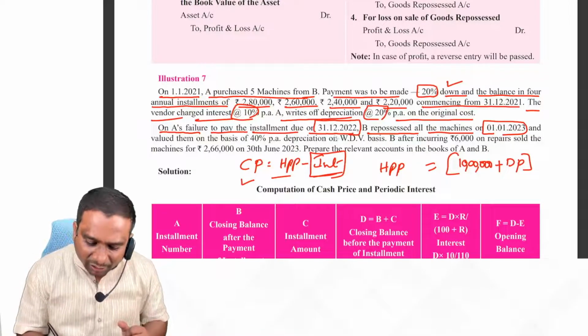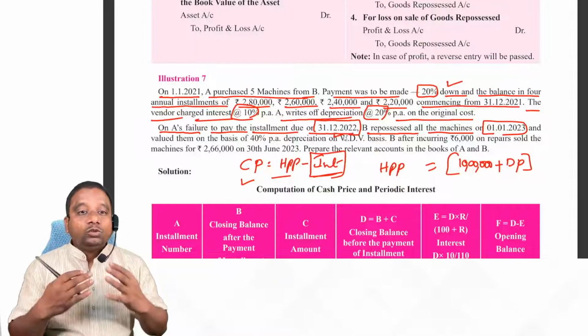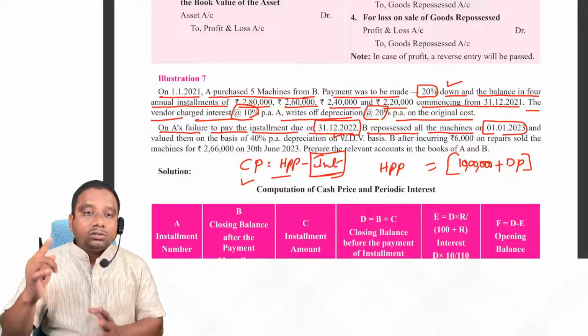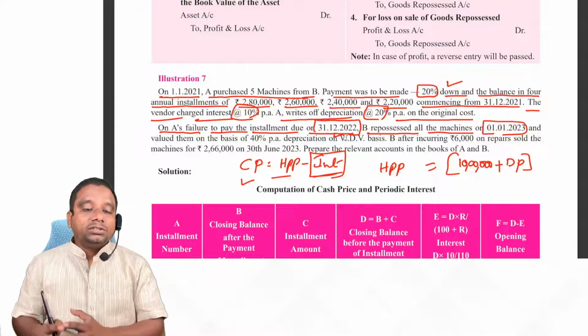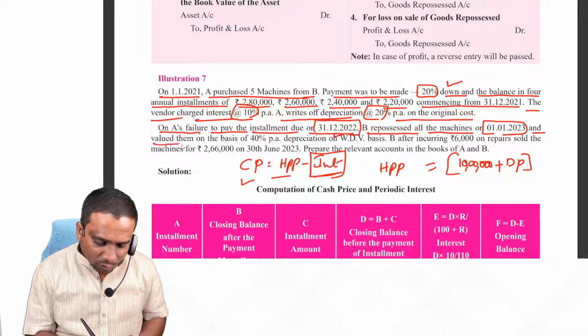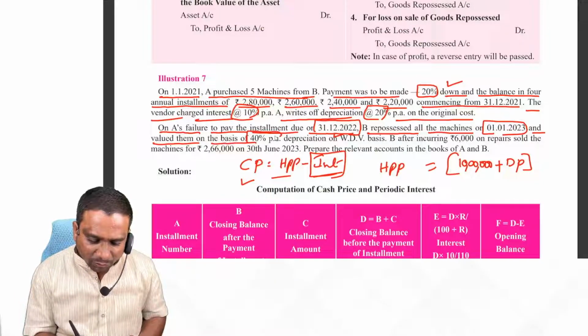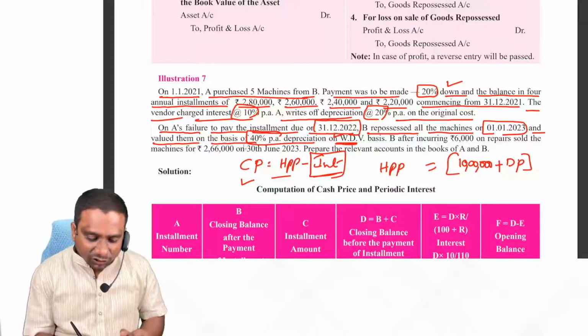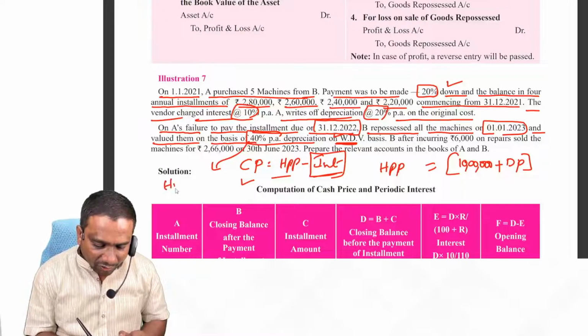That means till 31st December 2022, we have to record normal entries. On 1/1/2023, only the problem of repossession comes. And valued them on the basis of 40% per annum depreciation on WDV. This depreciation is charged by whom? Hire vendor.